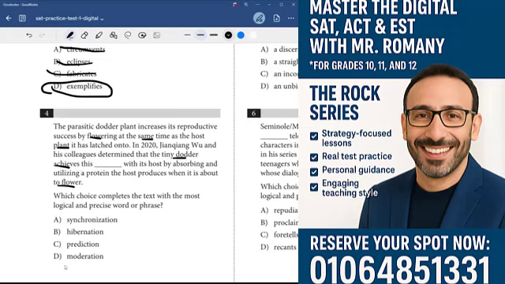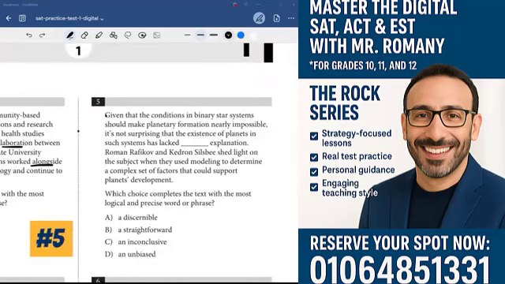So they're working together. So we have synchronization, hibernation. It's a parasitic plant, right? Prediction and moderation. Synchronization means two things working together in unison. So that would be the correct answer, choice A. All right, so let's get into number 5.